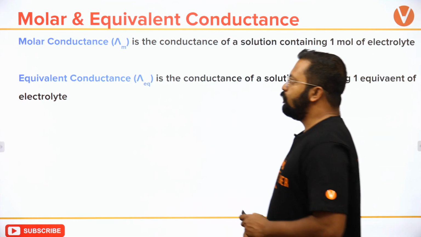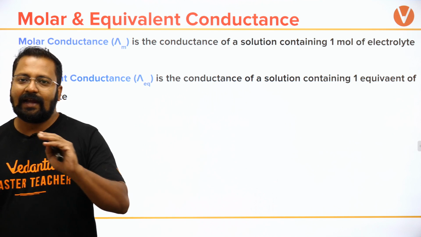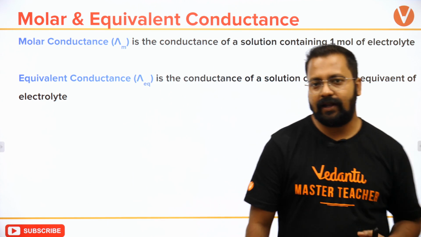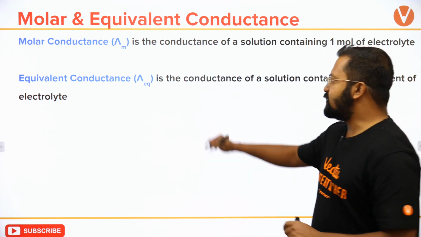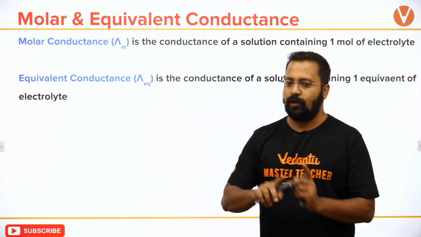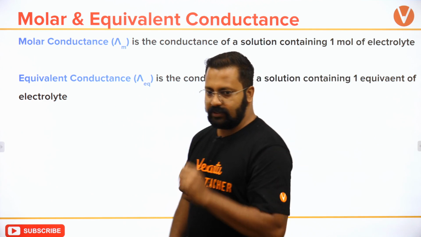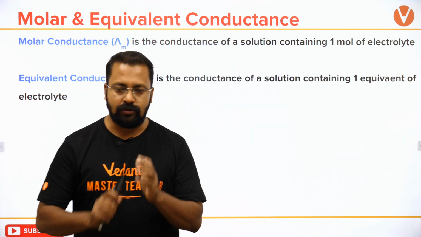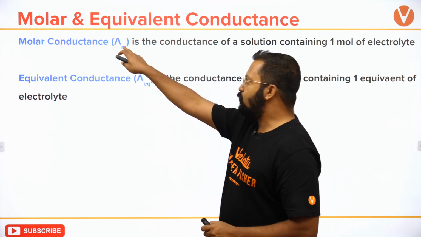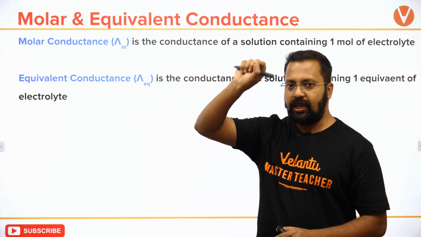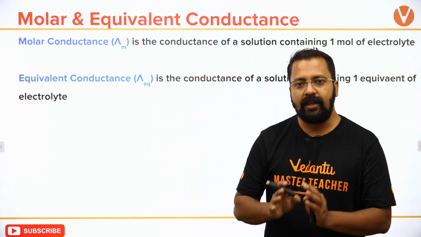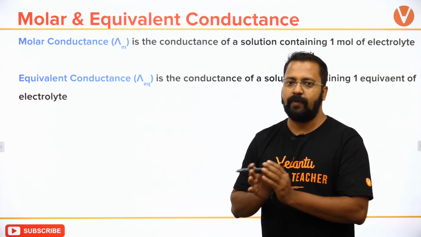Next चीज जो है वो हम बात करेंगे मोलार कंडक्टेंस एंड इक्विवेलेंट कंडक्टेंस के बारे में. ओके, सो मोलार कंडक्टेंस होता क्या है? बहुत सिंपल डेफिनेशन है. देखिए, the sign is different but it is actually conductance calculation. So molar conductance and equivalent conductance, I am not using the sign G, I am using lambda. But even though the sign is different, don't worry, this is the same as measurement of conductance.